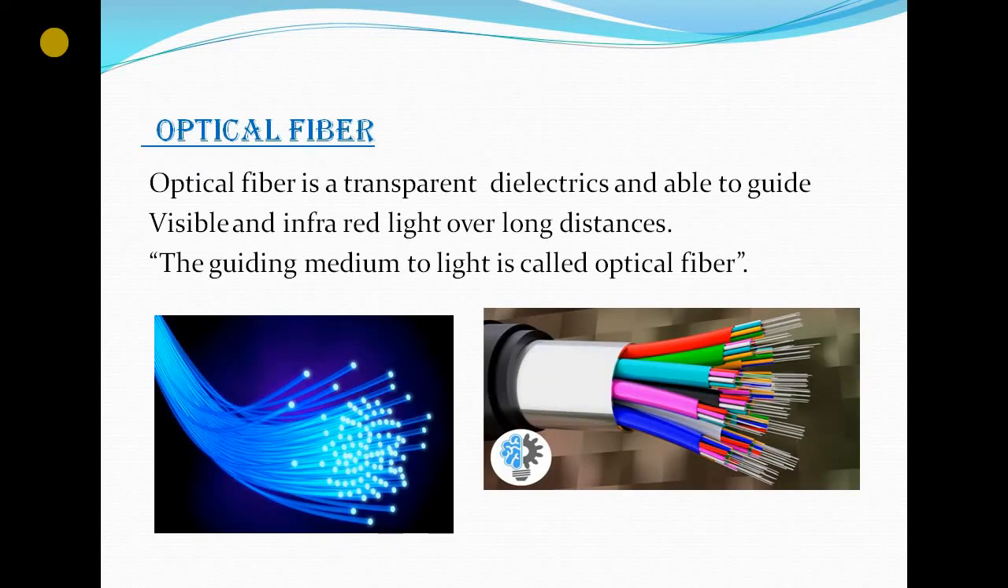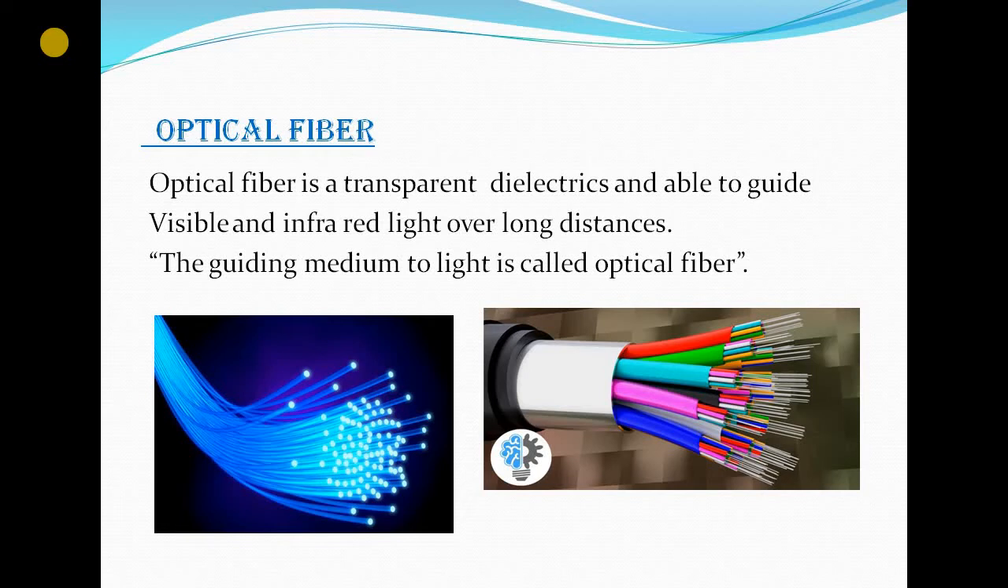First part is defining the optical fiber. Optical fiber is a transparent dielectric able to guide visible and infrared light over a long distance. The guiding medium for light is called an optical fiber. I think optical fiber is a hair-like structure which is used to transmit light for a long distance without the loss of a fraction of energy. Here the optical fiber obeys the law of conservation of energy. I will say in the next slide how it obeys.